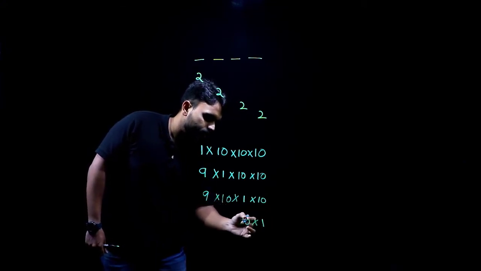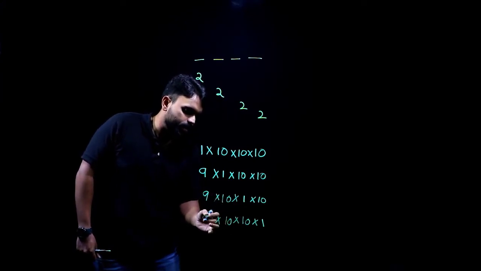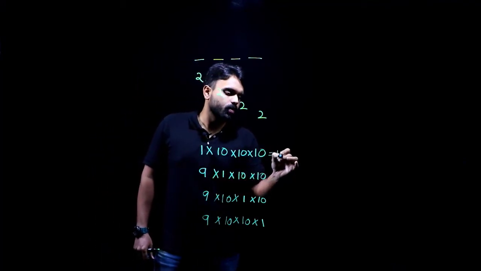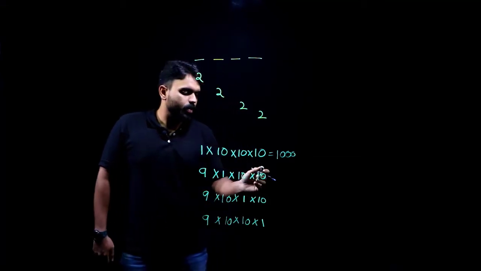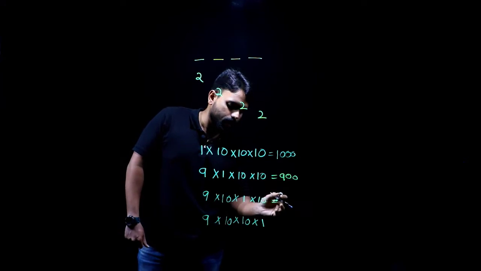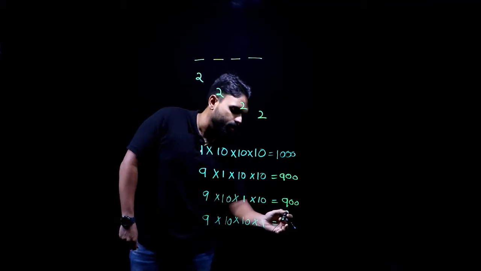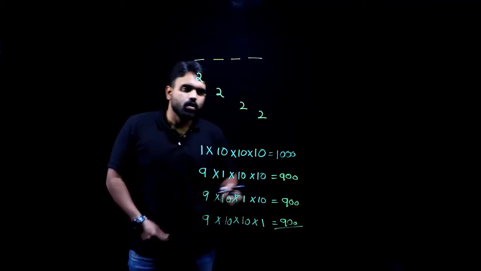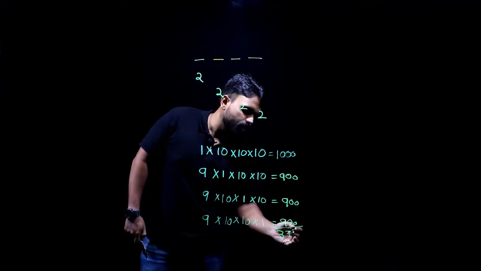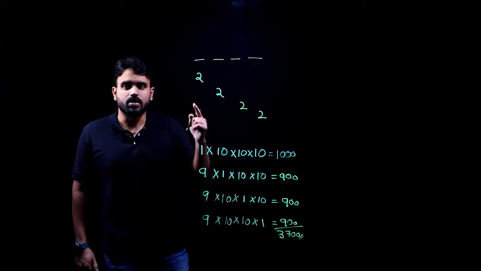So how many different ways can I fill this in? 10 and 10, and the thousands place in 9. So this will give me how much? 10 into 10 into 10. That gives me 1,000 here. And what about here? 10 into 10 is 100, and into 9, I'll get 900 here. Again 10 into 10 into 9, 900 here. And what about here? I'll also get 900 here as well. So totally 1,000 and 2,700. That gives me 3,700 times. 3,700 times I will be using the digit 2.